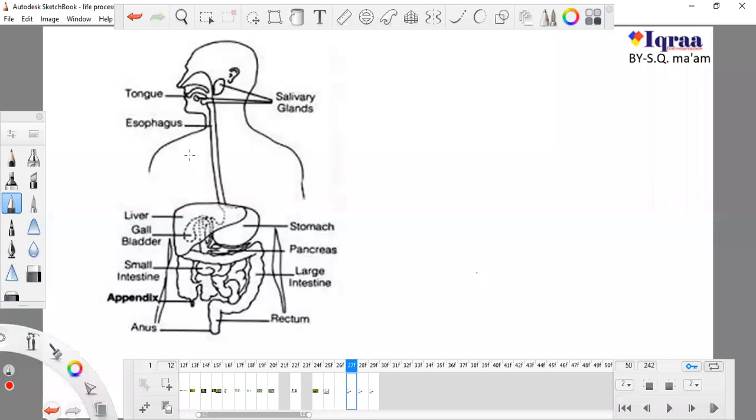So yesterday we studied about digestion. We started digestion and we studied this portion. We studied that the alimentary canal starts from the mouth and goes to the anus. So we studied the mouth part. The mouth is the external part and the internal part is known as the buccal cavity.